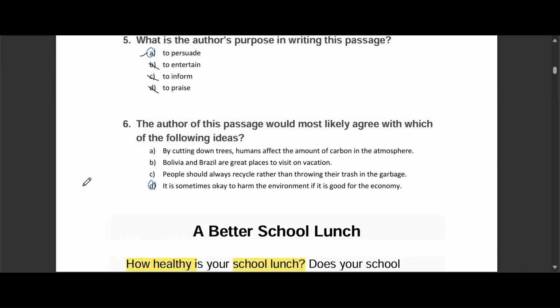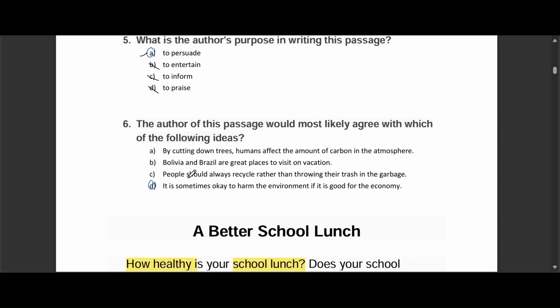Question 6. Which idea would the author most likely agree with? Is it A, cutting down trees affects the carbon in the air? B, Bolivia and Brazil are great vacation spots, C, we should always recycle, or D, it's okay to harm the environment if it helps the economy? The correct answer is D. It is sometimes okay to harm the environment if it is good for the economy. The author says cutting down trees helps the economies in Brazil and Bolivia.